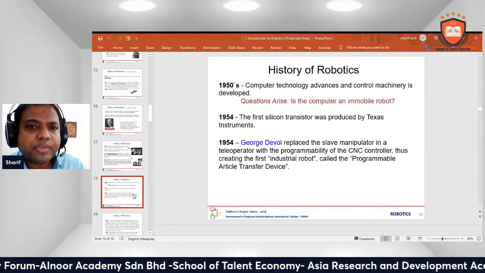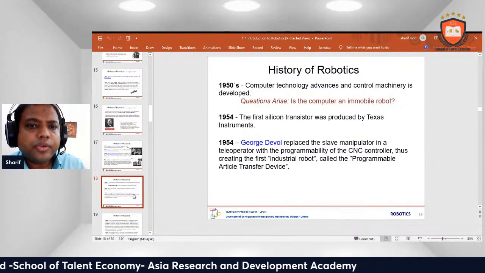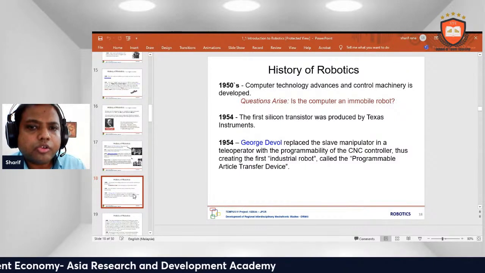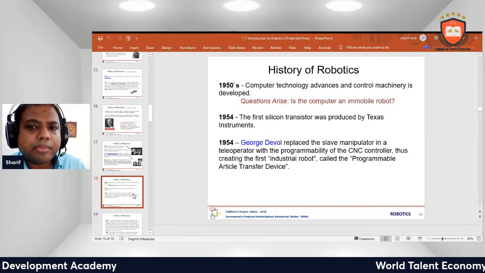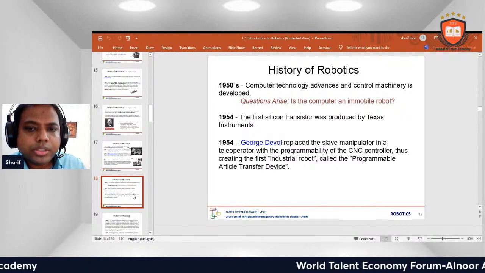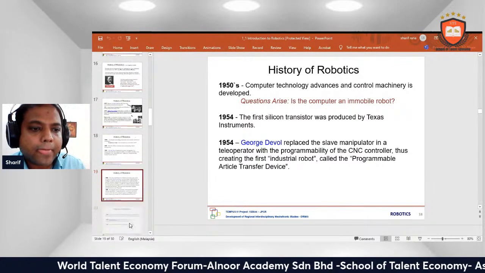History of robots, 1950s. Computer technology advanced and control machinery was developed. 1954, the first silicon transistor was produced by Texas Instruments. 1954, George Devol replaced the slave manipulator in the teleoperator with the programmability of the CNC controller, thus creating the first industrial robot.